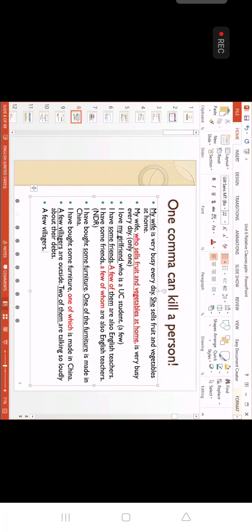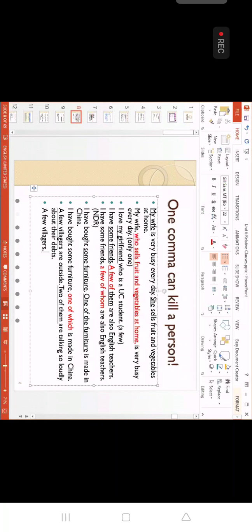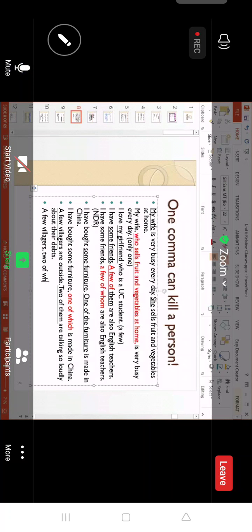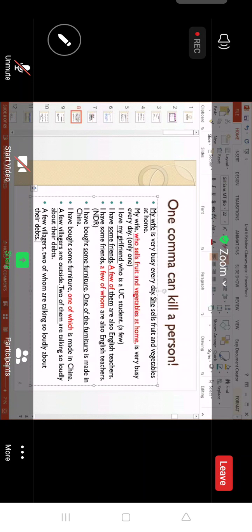Why do we put a comma here? Because of here, two of them, two of over here. We use whom. Talking so loudly about their dad, comma, outside.